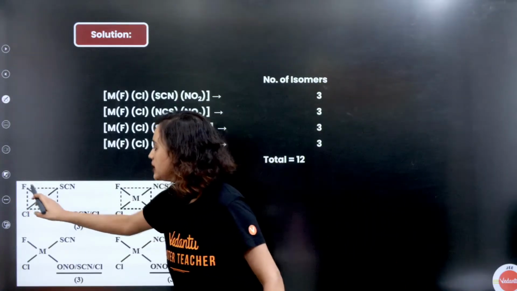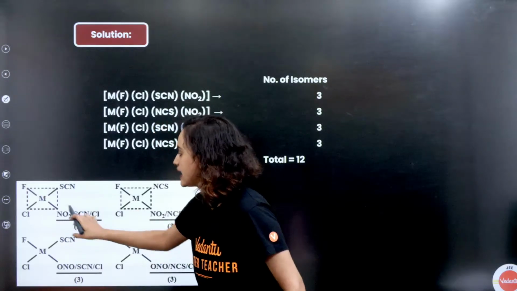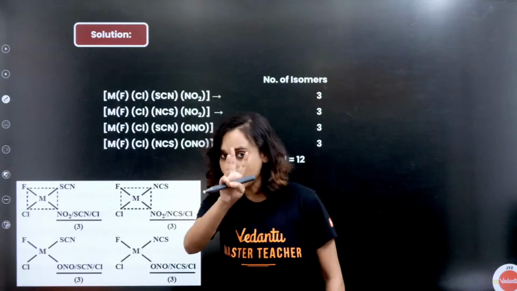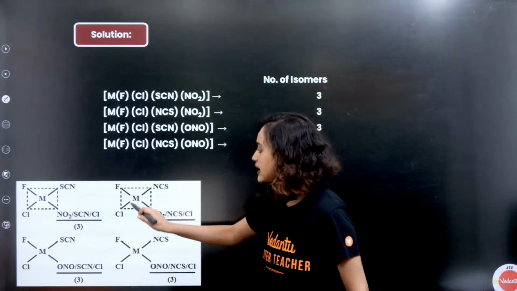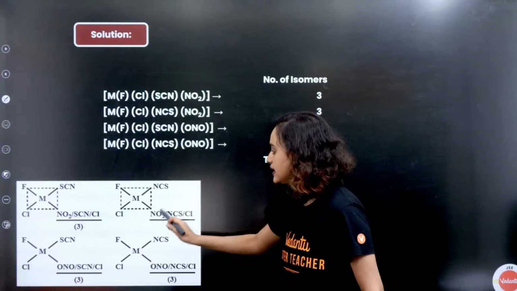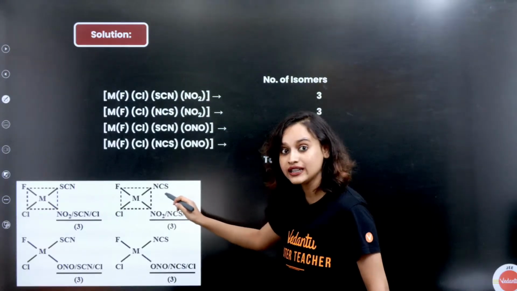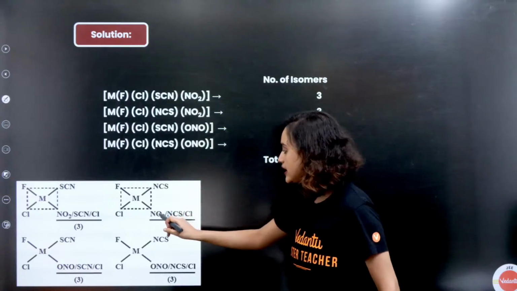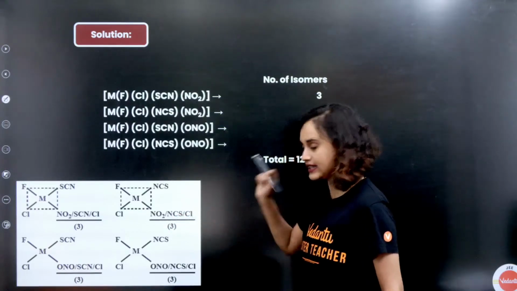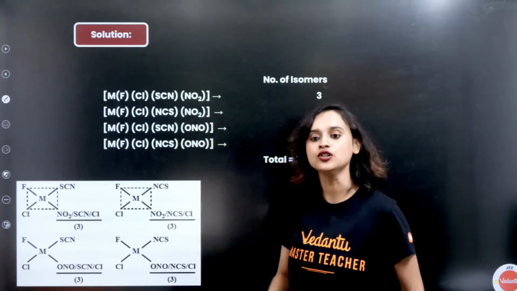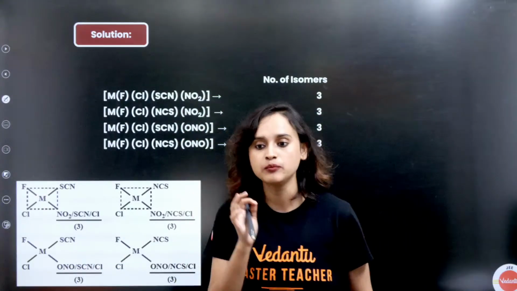You can see, it can be F, Cl, SCN. But right at this position, you can have NO2, you can have SCN, you can have Cl. 3 are possible. Right here, once again, F, Cl, NCS. Here NCS, not SCN. Right now it is holding the hand with nitrogen. But here again, it can be NO2, NCS, Cl. 3 possible. Same for here and here also. So you find that 12 is possible.